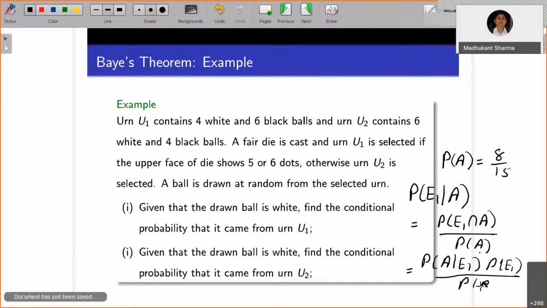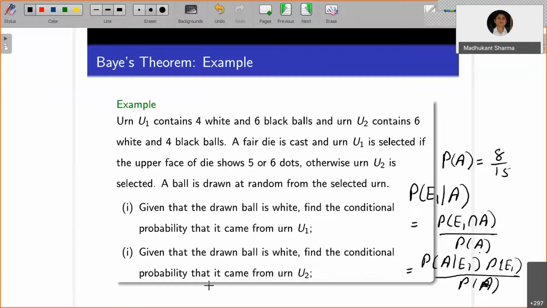What your job is here is transforming the unknown things into known things. Because E1 given A you don't know, but you know A given E1 and probability of E1. All things are known to you on the right side. Then you fix all the constants and you will get the answer.